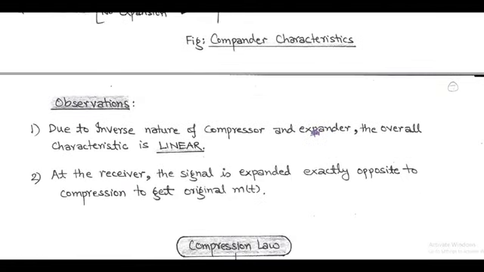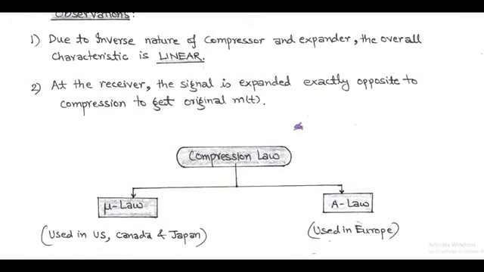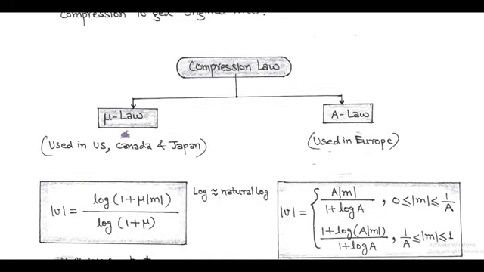Now we discuss compression law. In non-uniform quantization, the compressor at the transmitter side is based on a compression law. These are called mu law and A law. Mu law is used in US, Canada and Japan, while A law is used in Europe.